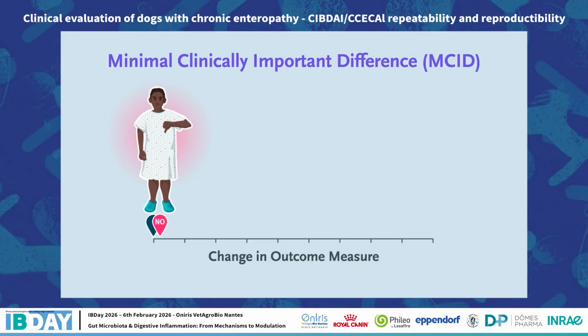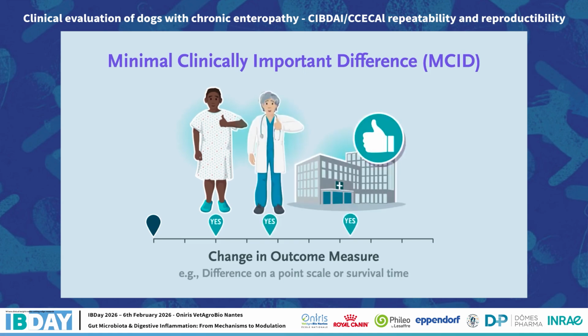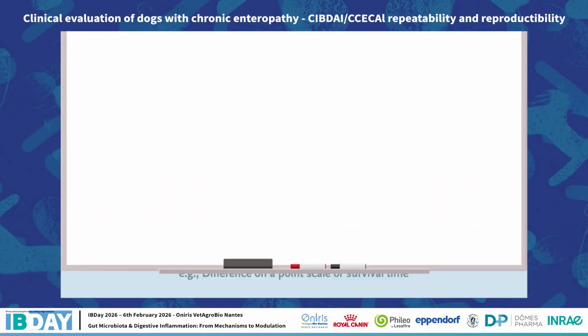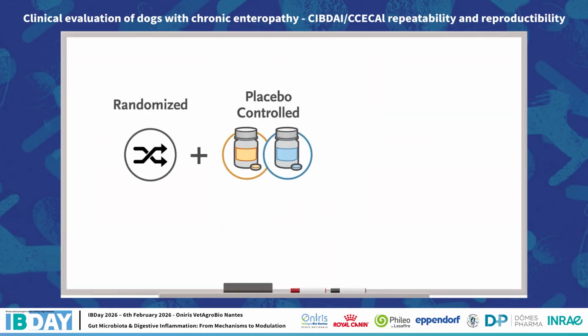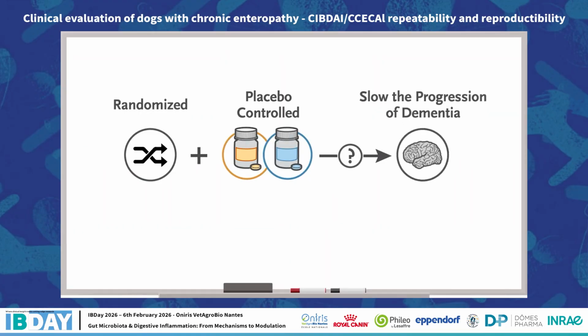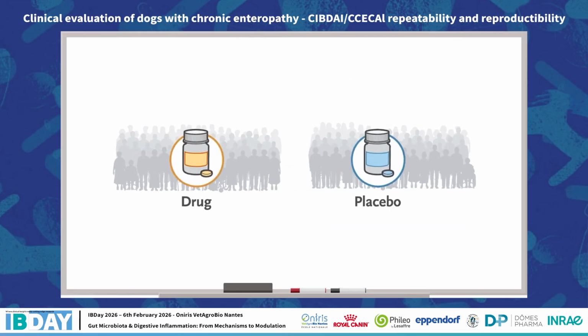The MCID is the smallest change in an outcome measure, say the difference on a point scale or difference in survival time, that would be perceived as beneficial. It's about whether that difference matters to patients, or clinicians or health systems, depending on what's being studied. Let's talk through an example. Consider a randomized placebo-controlled trial testing a new medication that aims to slow the progression of dementia. The trial randomly assigned older adults with mild cognitive impairment to receive either the new drug or placebo.